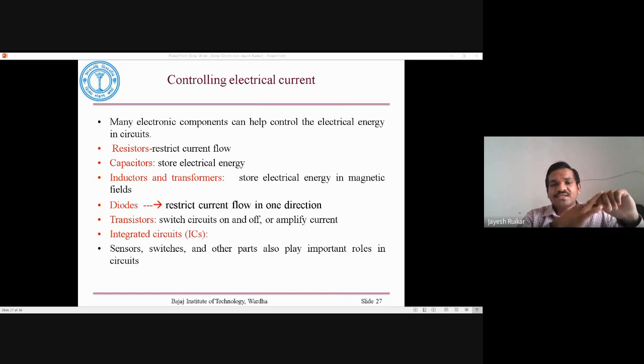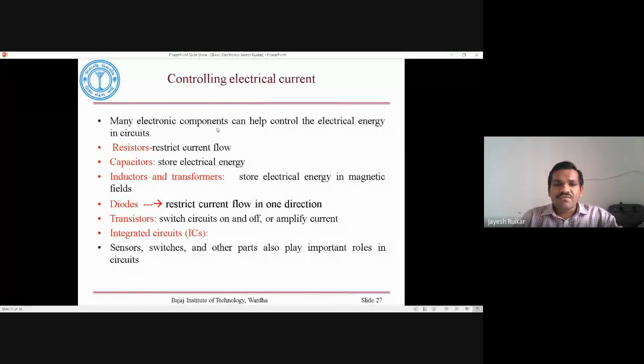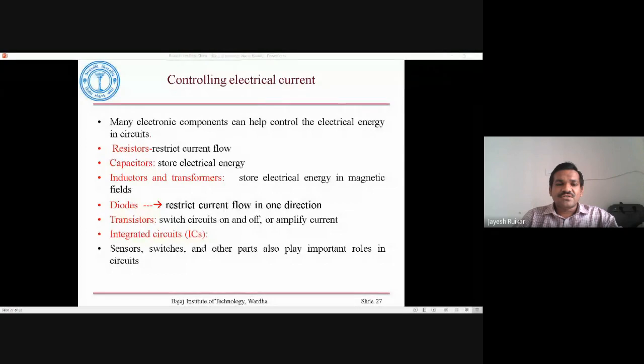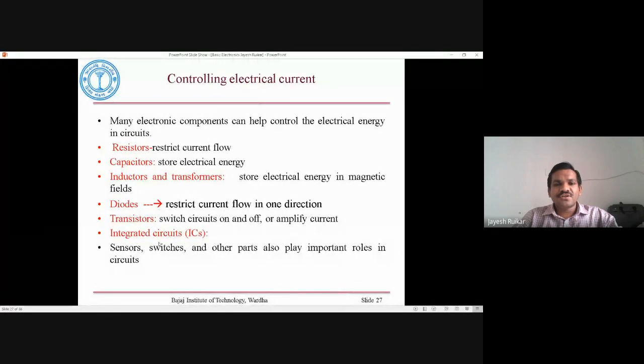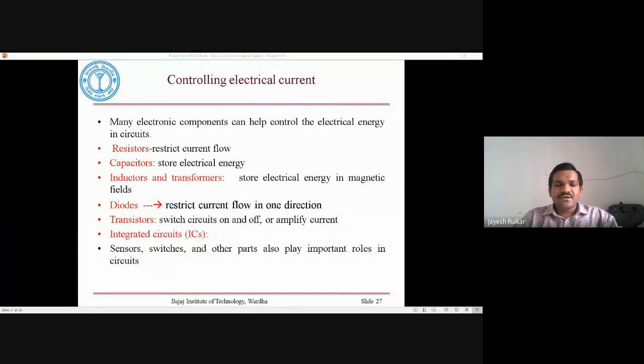While transistors are used for switching your circuits, it can be either on or off. So this is the use of a transistor. Transistors are used for switching and also for amplification.